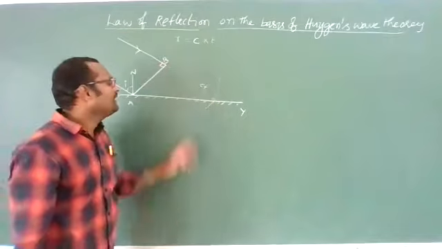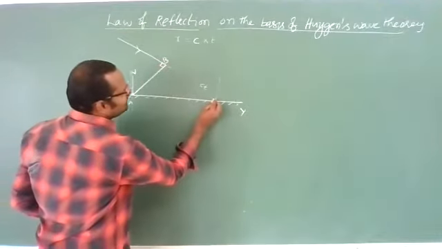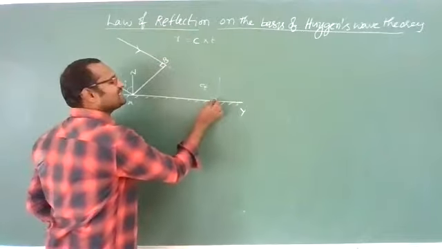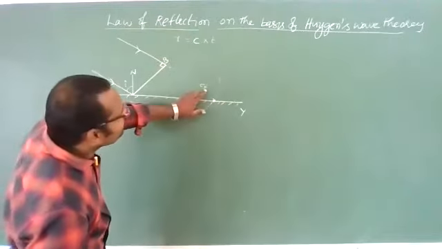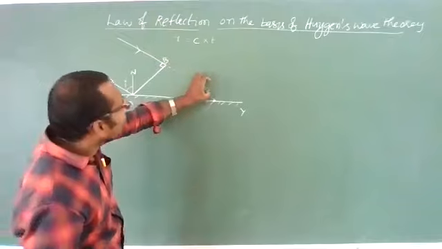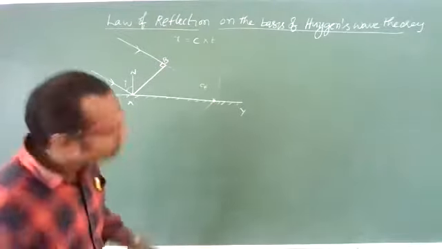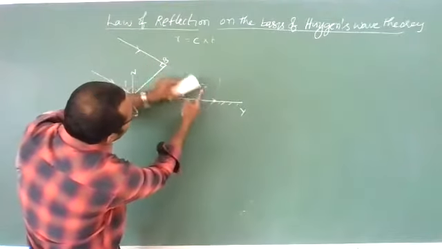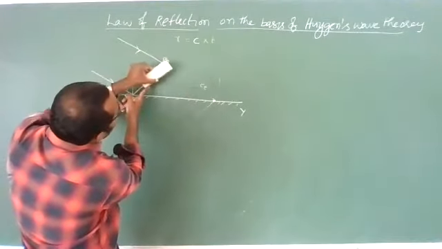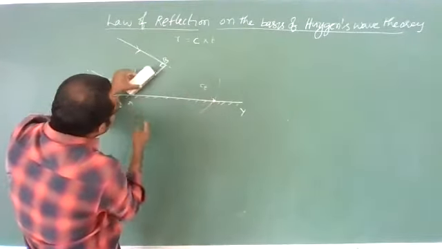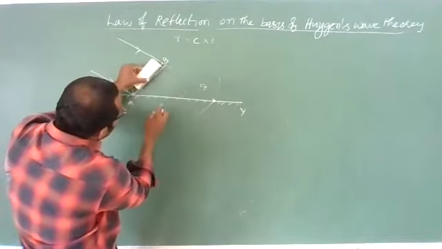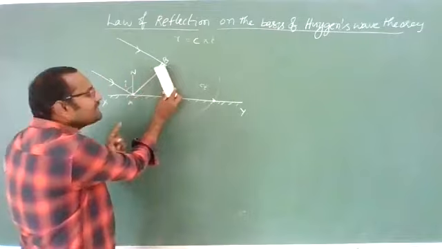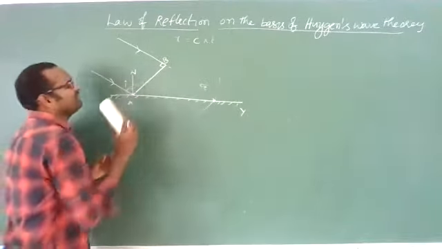If you draw one wavefront, this wavefront touches this plane surface after a time of t seconds by traveling a distance of CT. Okay, now AB is a wavefront. Now when point B touches the surface, what will happen? Point A also will move. Yes or no? Yes. So when point B touches this surface, point B will reflect like this. Now how much will point B reflect?